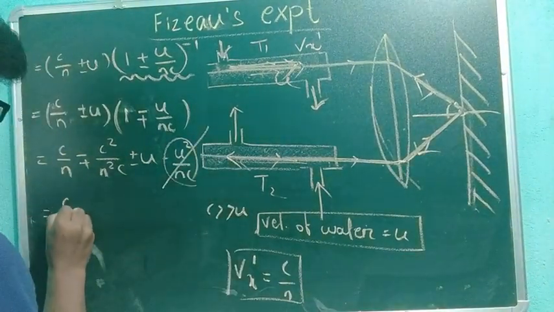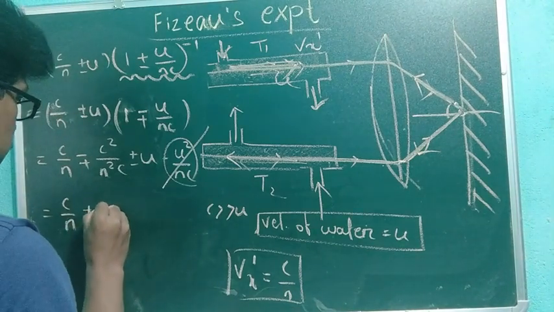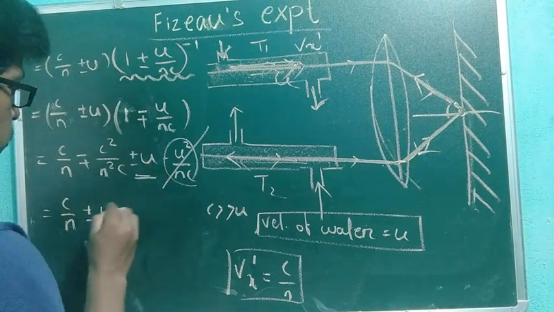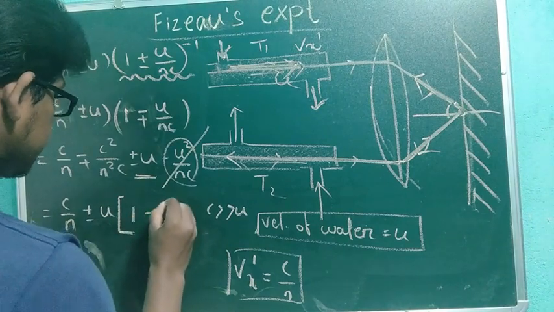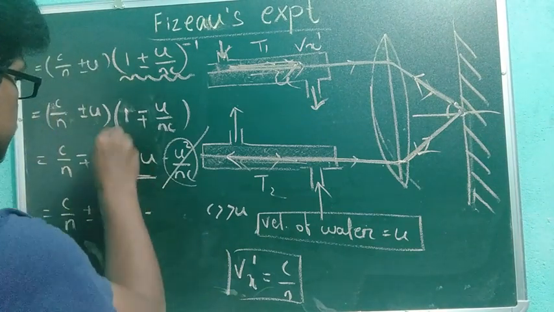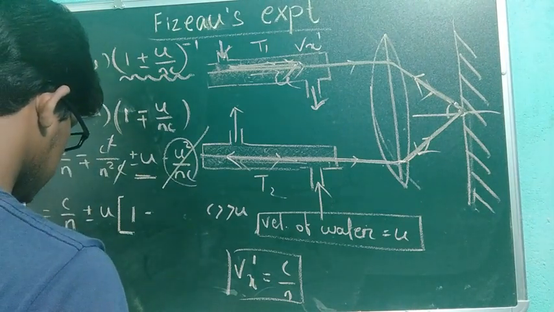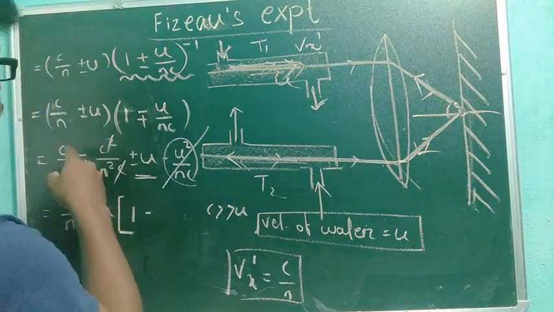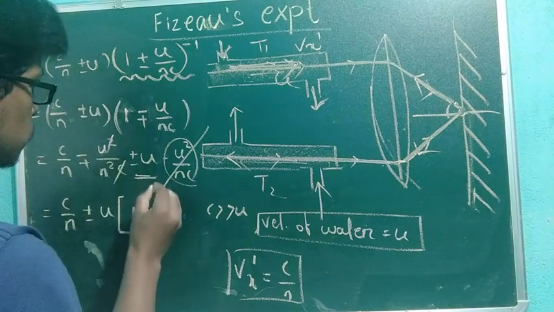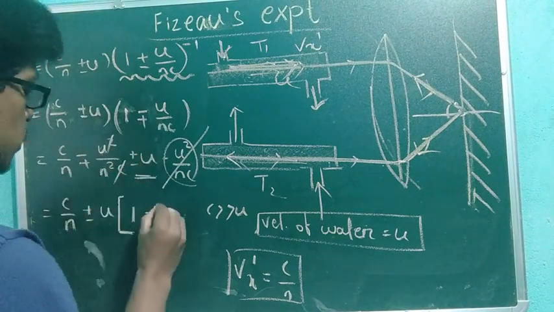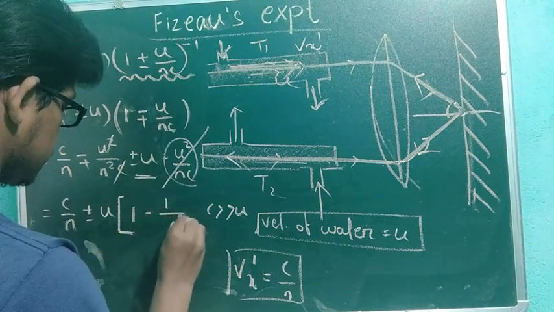What else is left? C by N remains as usual, plus minus U. This is plus minus U. I took U common. After taking it common, I am leaving here, your C gets cancelled. I made a mistake. This is U square by NC. After taking common U, what will be left? This is U square, so it will be your 1 by N square.